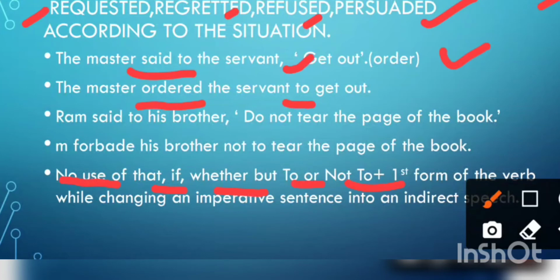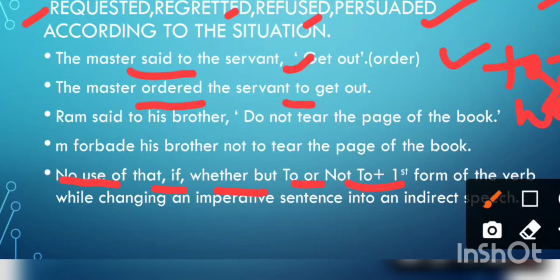You won't write to got out. Children generally make the mistake. They use to went, to wrote. They don't know the difference. After to, always write the first form of the verb, that is to write, to go. Okay, that is correct.